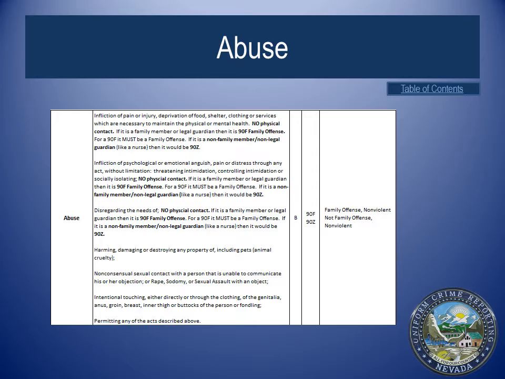The sixth definition of abuse is as follows: intentionally touching, either directly or through the clothing, of the genitalia, anus, groin, breast, inner thigh, or buttocks of the person, or fondling. The seventh and last definition of abuse is as follows: permitting any of the acts described above.